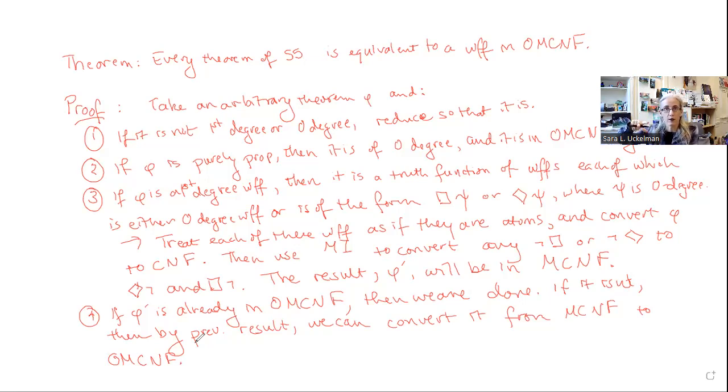Then we use the equivalence to pull the diamond out front so that we have at most one clause that has a possibility operator.